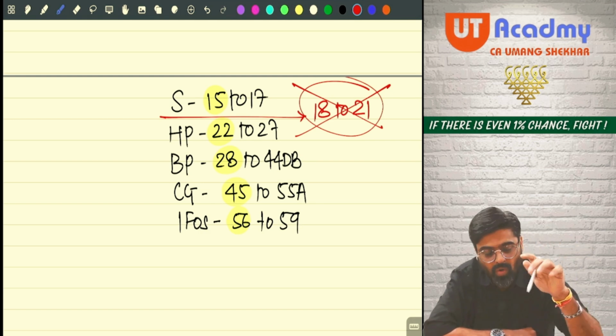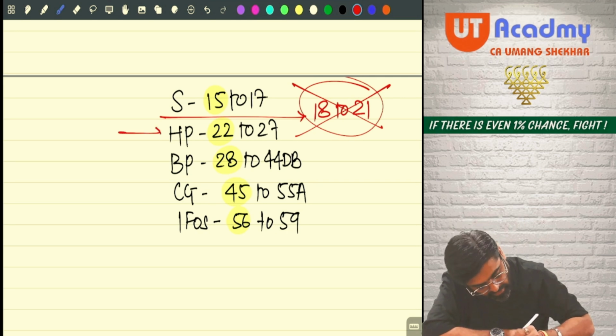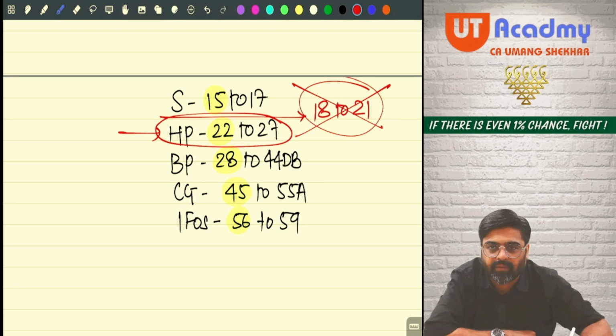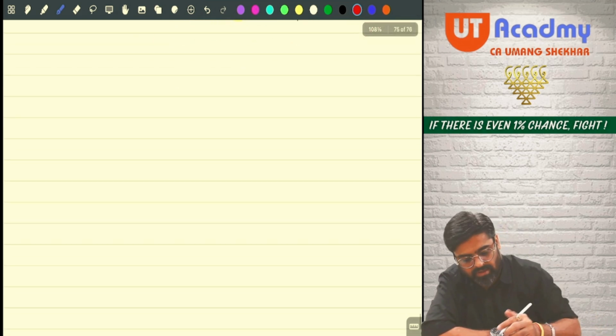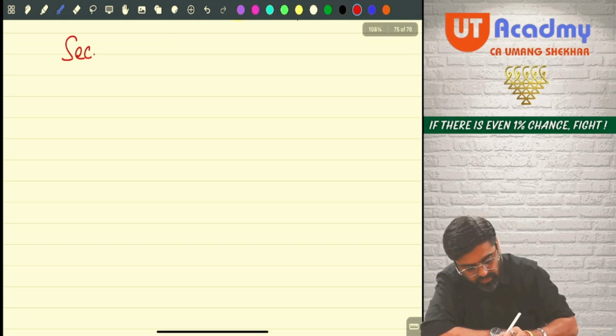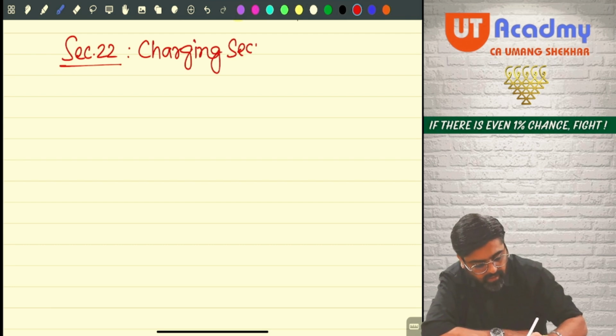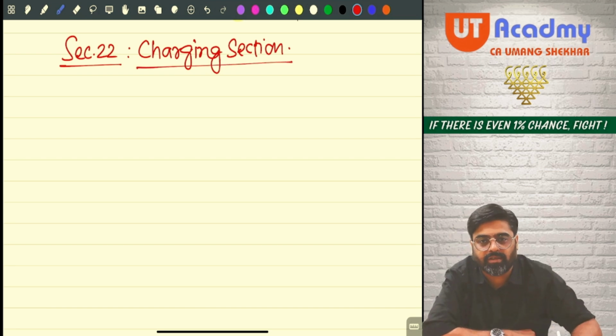Okay. So now what are we going to study? Income from house property, section 22 to section 27. Now the first section, section 22, which talks about the charge, is known as the charging section. Now what does this charging section say?